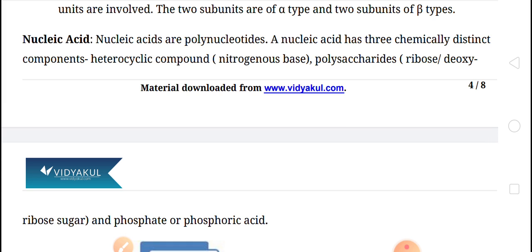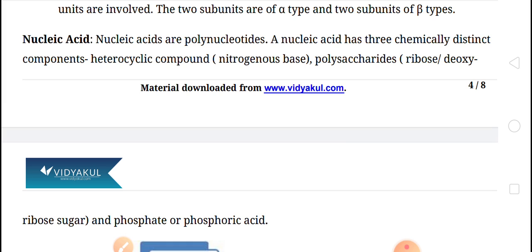Ribonucleic acid is RNA, and deoxyribonucleic acid is DNA. First of all, we'll see the nucleotide, then we'll discuss polynucleotide. Actually, nucleic acid is a polynucleotide chain, but we'll see how the nucleotide chain is formed.